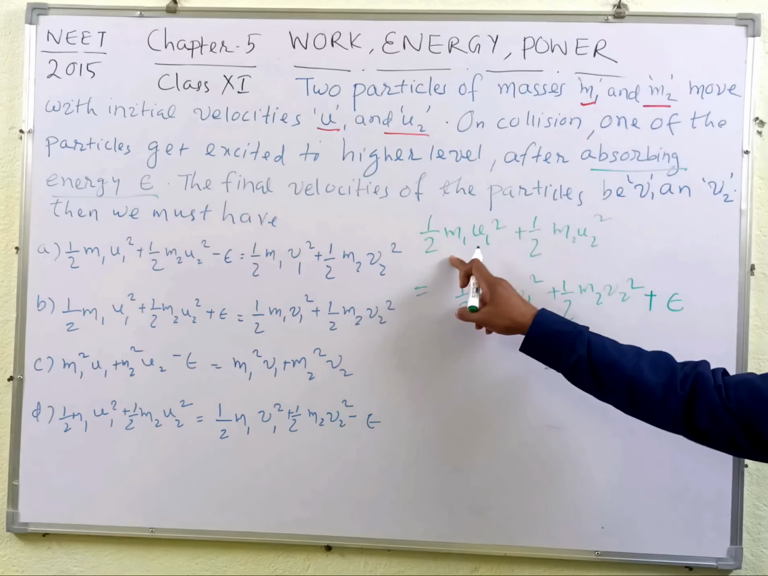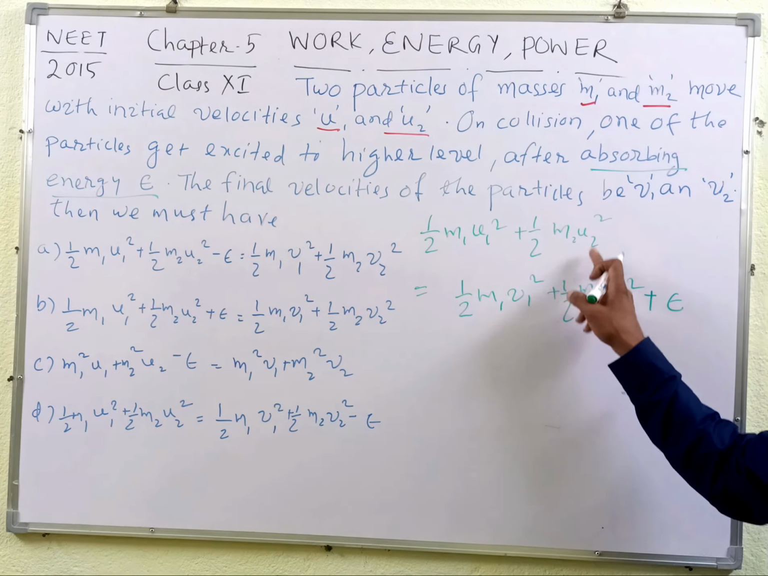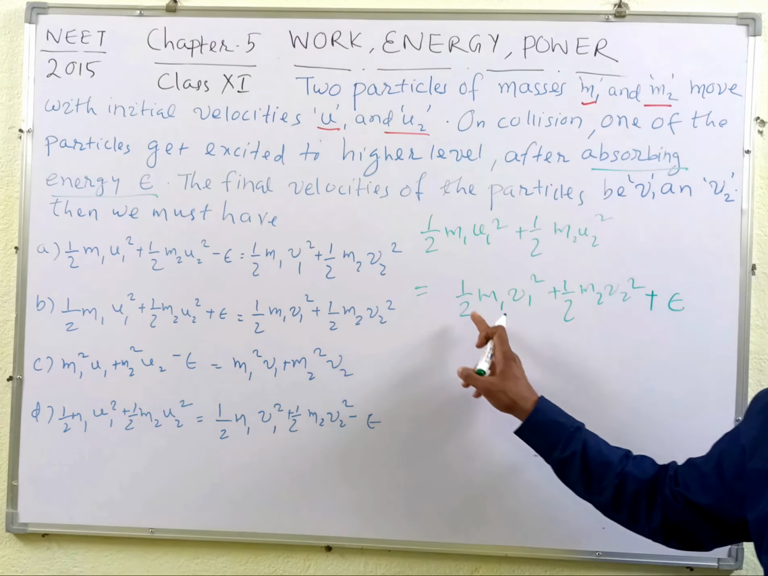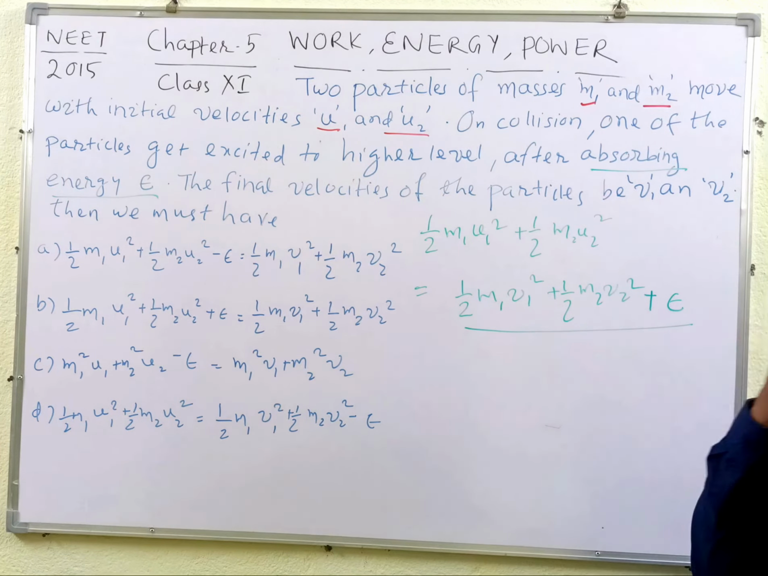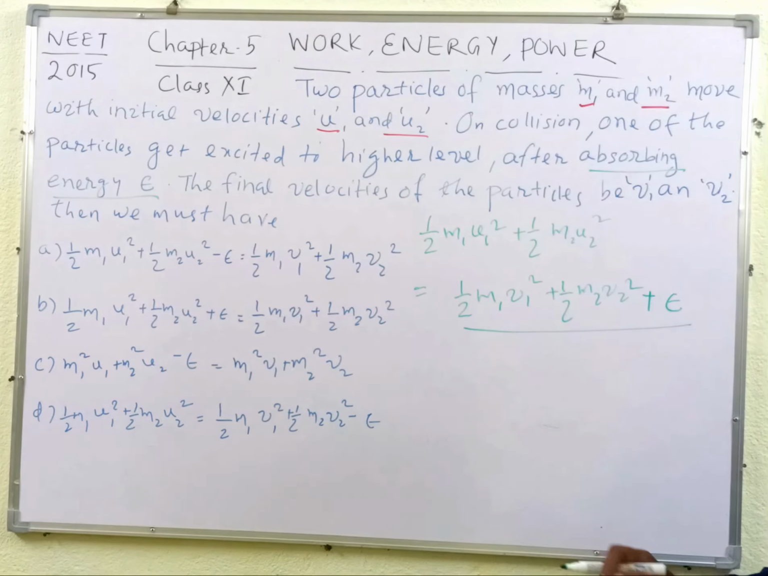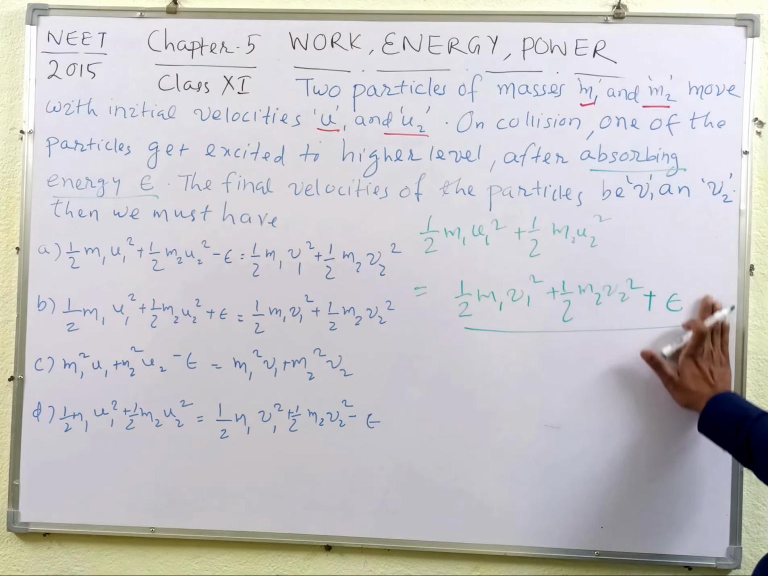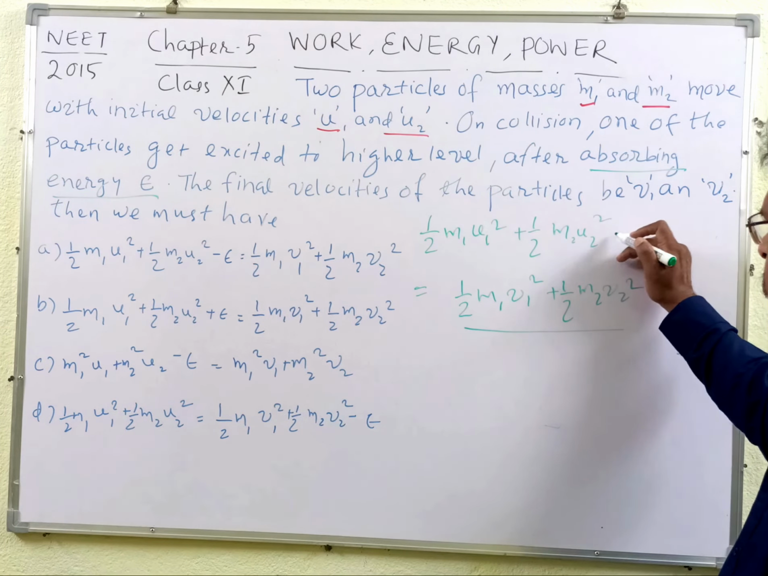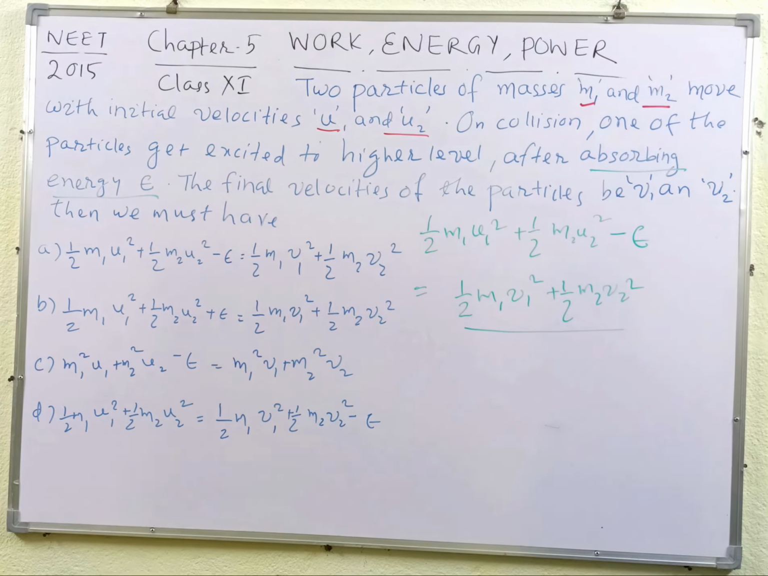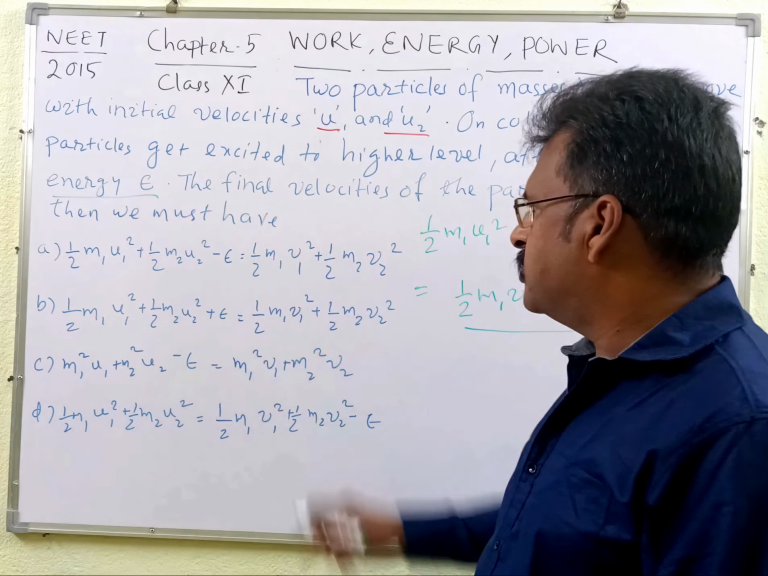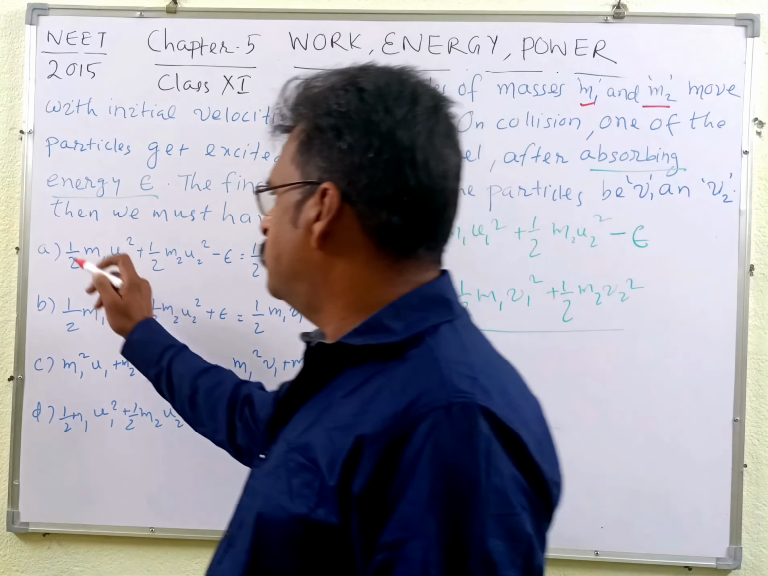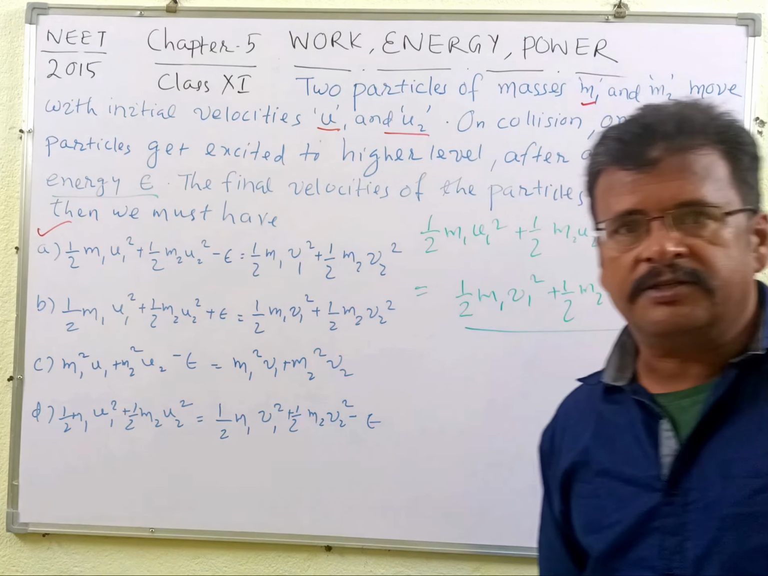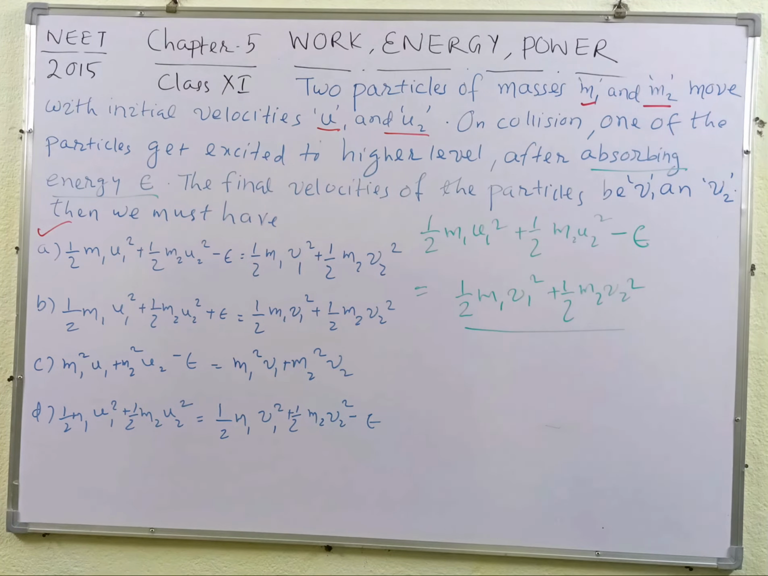So half m1 u1 square plus half m2 u2 square, that is the sum of the kinetic energies before the collision, is equal to the sum of the energy after the collision. So the total energy is conserved, students. Then we may take this epsilon to this side and write here minus epsilon. So where is it? It is in option A, I think. Yes, that is in option A. So option A will be correct, students, for this question. And this is a very simple question, students, but we have to be very careful in deciding the situation.